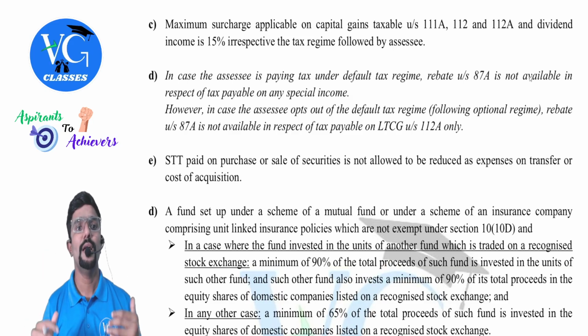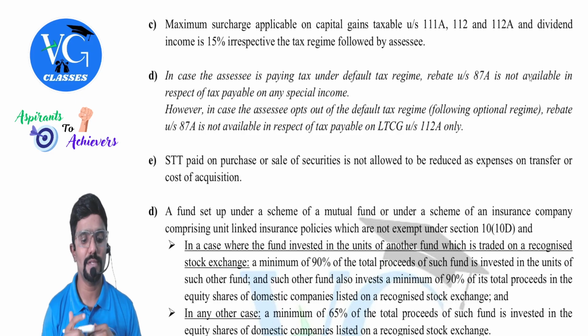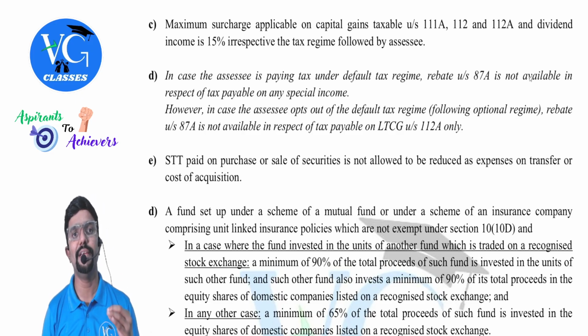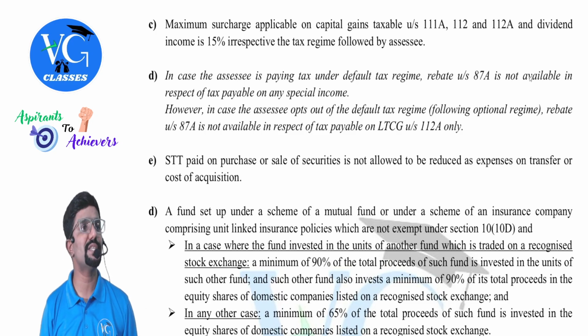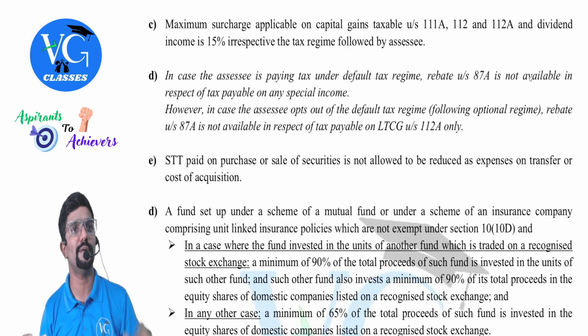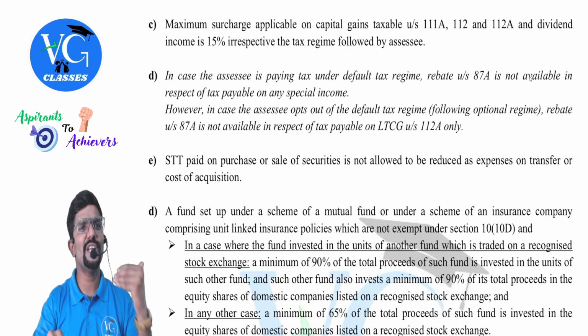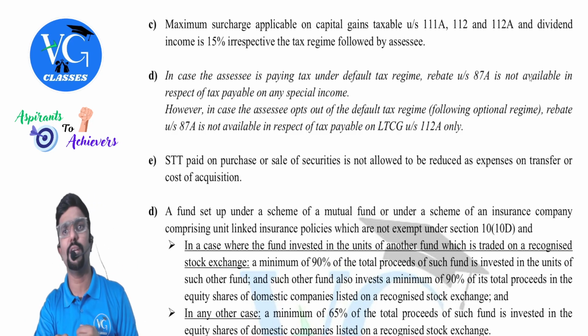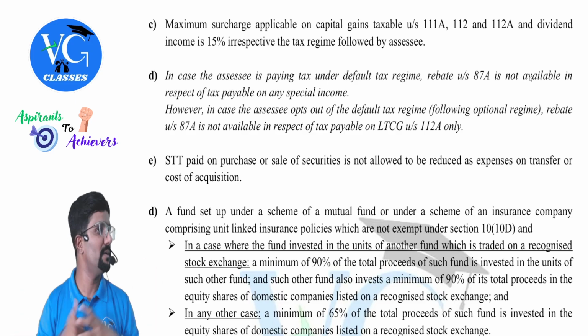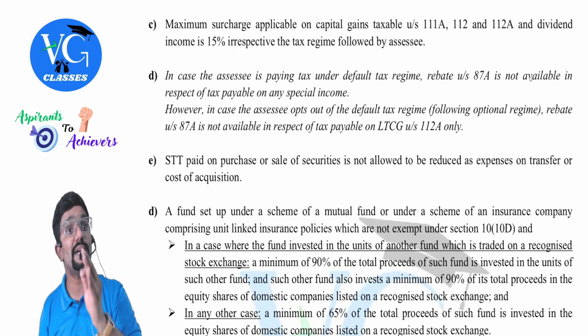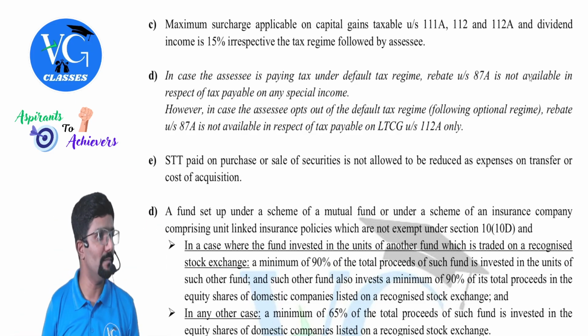Okay, C point. We had covered this in the tax rate chapter, C and D. I am repeating it here. Maximum surcharge applicable on capital gains taxable under Section 111A, 112 and 112A as well as dividend income. What is the maximum surcharge rate applicable? 15%. But for an individual, HUF, AOP, BOI and artificial juridical person, if by chance they are liable to pay surcharge at 25% or 37%, that is on the tax calculated on other income.